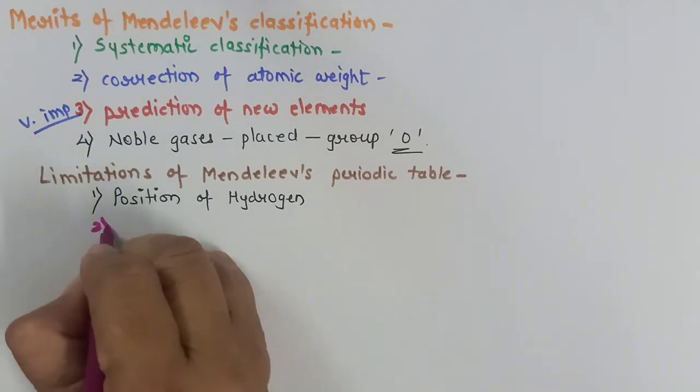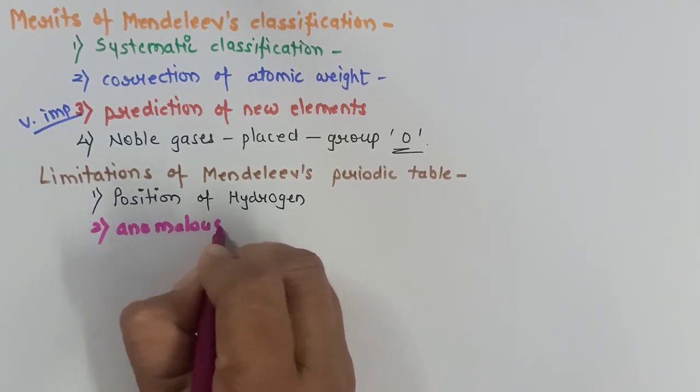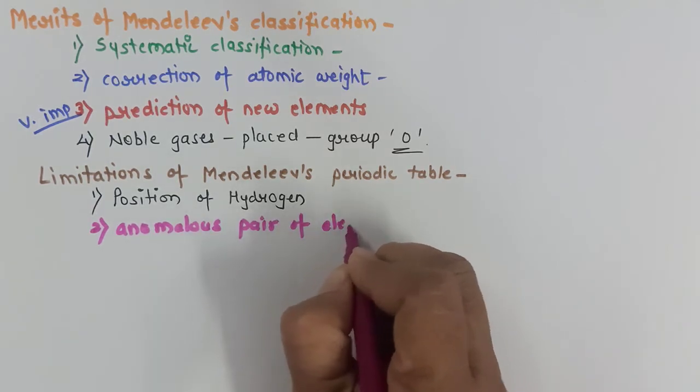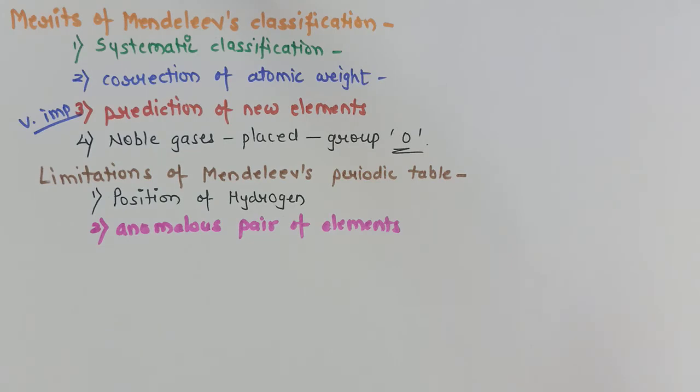The second limitation was anomalous pair of elements. Now what do we mean by anomalous pair of elements? When we say all the elements are arranged in increasing atomic mass, that has to be followed for all the elements. But there were certain pairs where the element with higher atomic mass was placed first and that with lower atomic mass was placed afterwards.